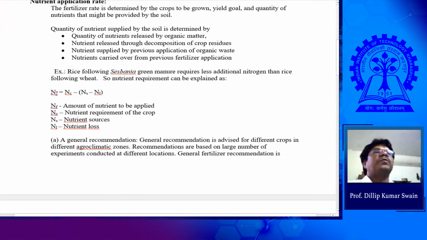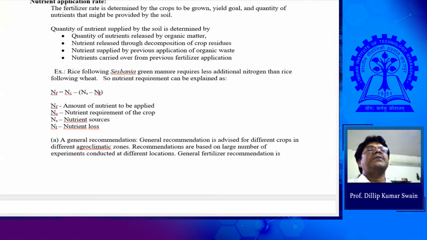The amount of nutrient to be applied, NF, is equal to NC, the nutrient requirement of the crop, minus NS, the nutrient from source or soil, minus the loss of nutrient. You have to take the loss of nutrient, and this loss depends upon the technique of application, how you are applying your fertilizers. If you are going for broadcasting, or for placement exactly at the zone where the crop needs, that determines the loss of nutrient.